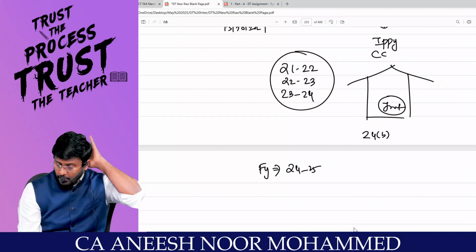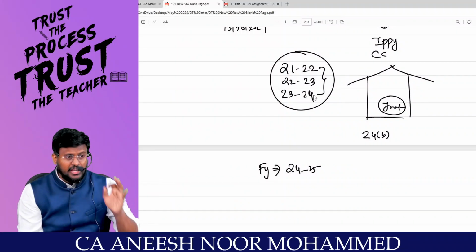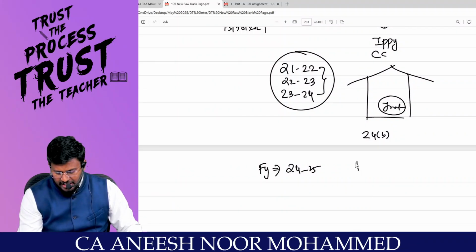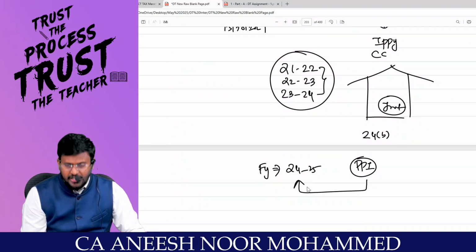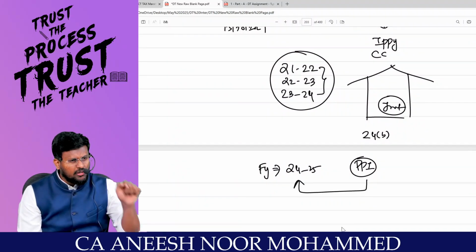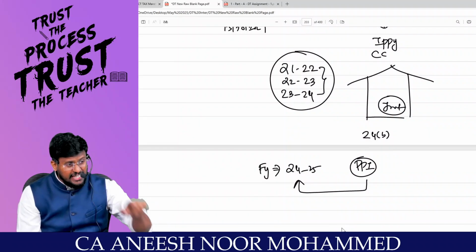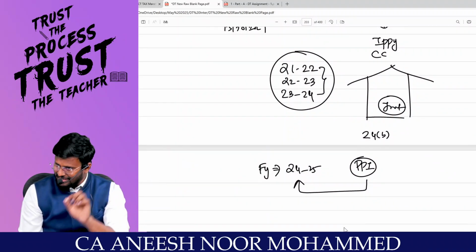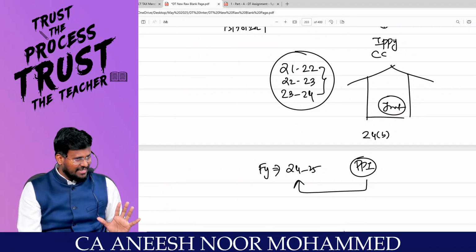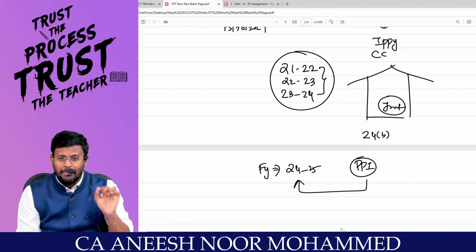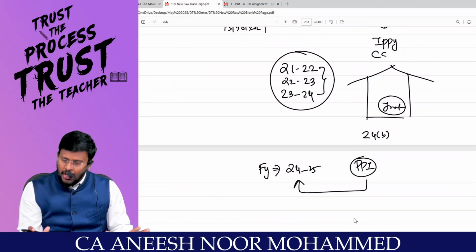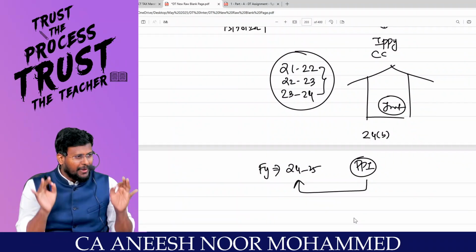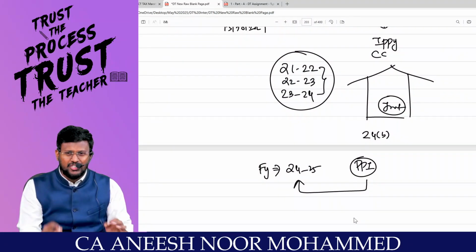Then, my dear lovable students, if the entire 3-year interest, which is technically called prior period interest, is claimed as a deduction in previous year 24-25, then 24-25's income will be wiped out. Correct? So what the Income Tax Act is saying is that if you have any prior period interest, don't claim it in one stretch. We will not allow you to claim the prior period interest as a deduction in one stretch.